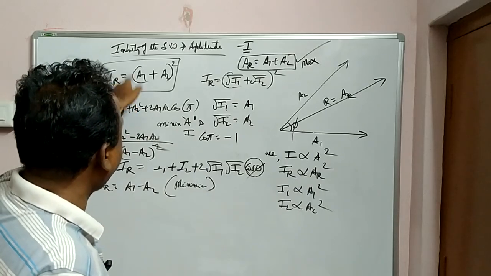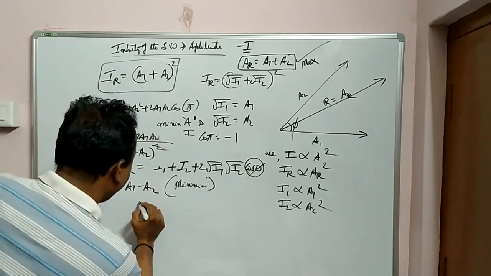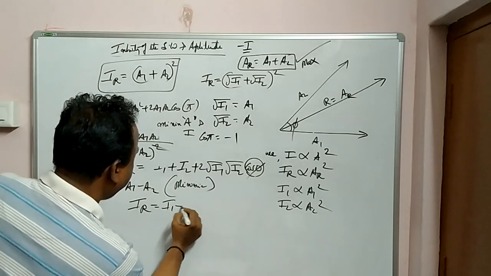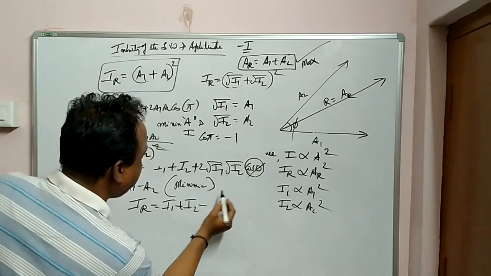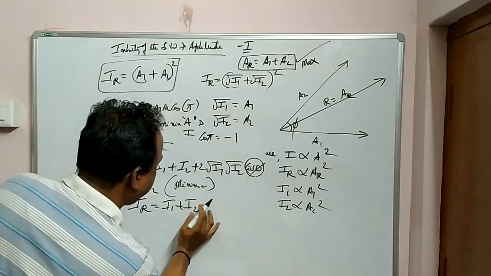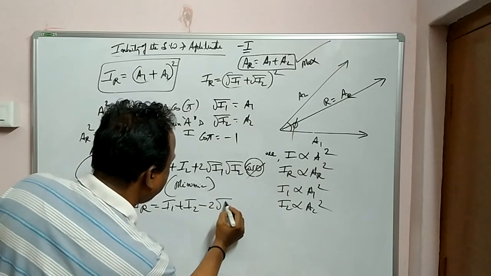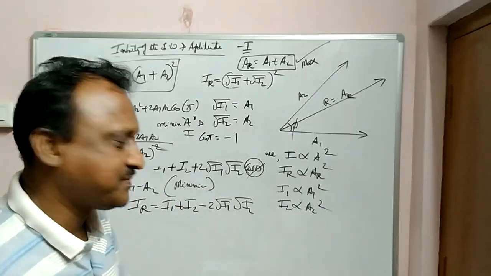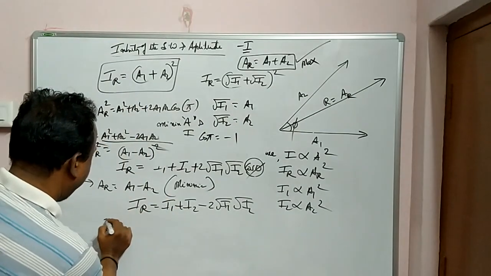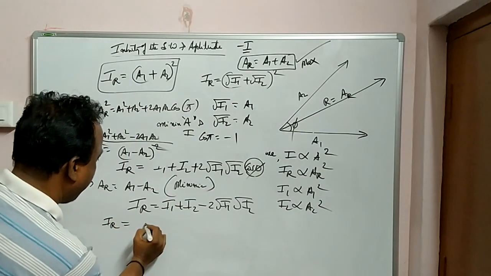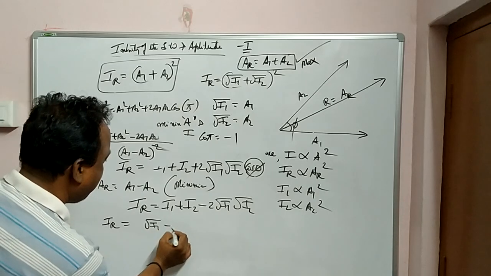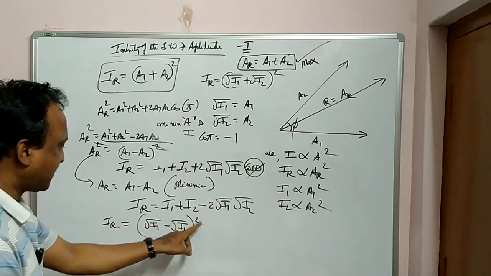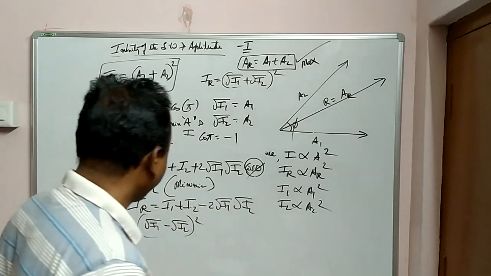In the same way intensity కూడా మార్చుకోవచ్చు. What is the intensity formula? IR is equal to I1 plus I2. ఇక్కడ cos pi పెడితే మైనస్ కాబట్టి ఇక్కడ మైనస్ వచ్చేస్తుంది. Minus 2 root I1 root I2. Again same, A minus B whole square. So IR is nothing but root I1 minus root I2 whole square. So A square plus B square minus 2AB.